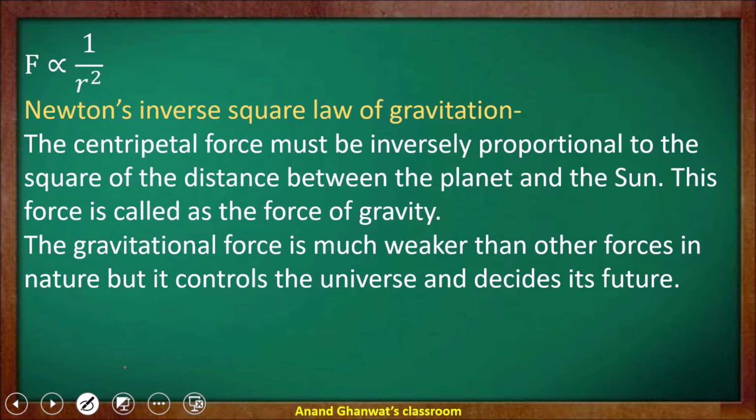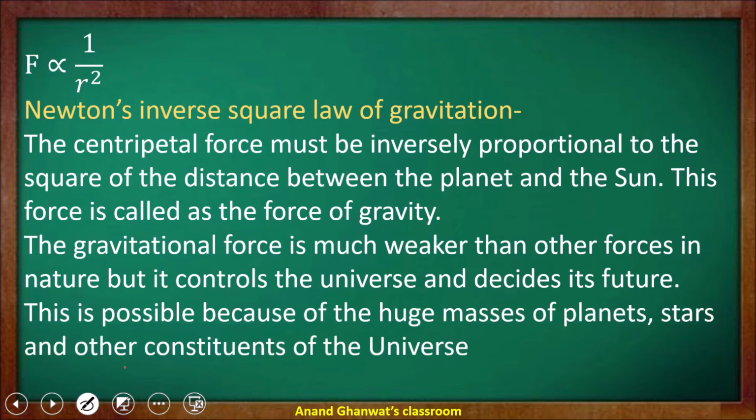Gravitational force is much weaker because the distance between the planet and the sun is so great. But although it is weaker in magnitude, it decides the future of the universe. Why? Because the planets, the stars, and all other constituents of the universe have huge masses.